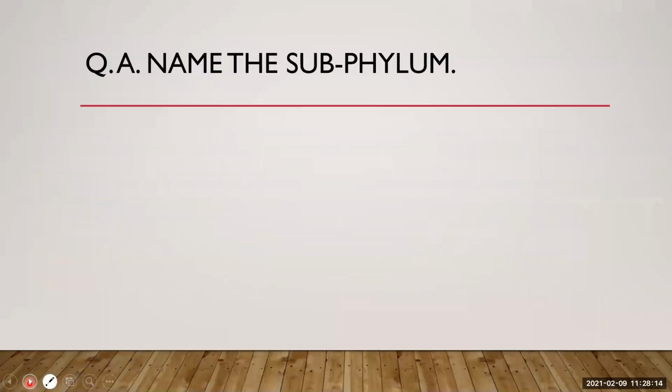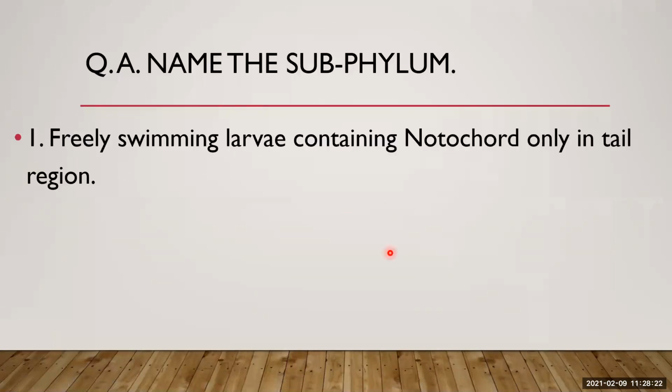Now raise your hand if you know the answer. Name the subphylum. Very easy. Freely swimming larvae containing notochord only in the tail region. Which subphylum does this organism belong to? If you know the answer, just raise your hand.